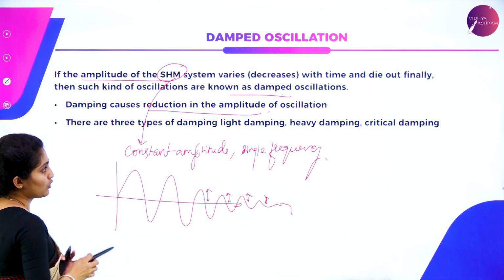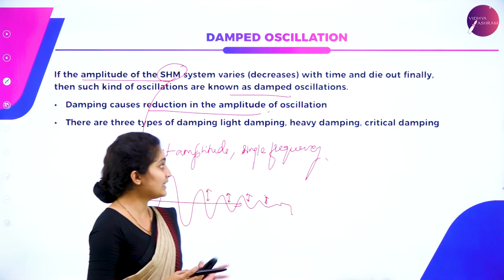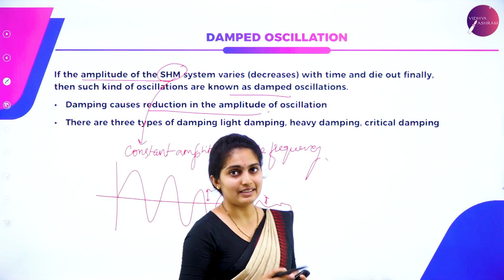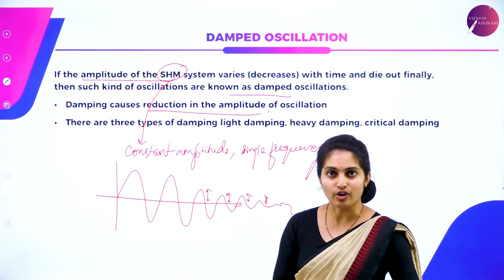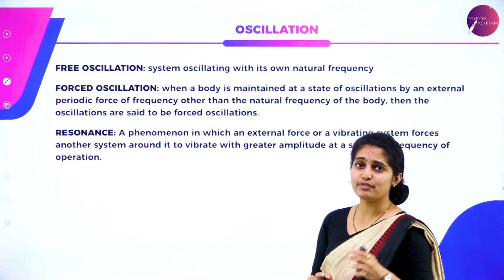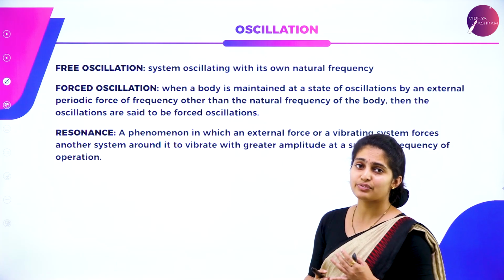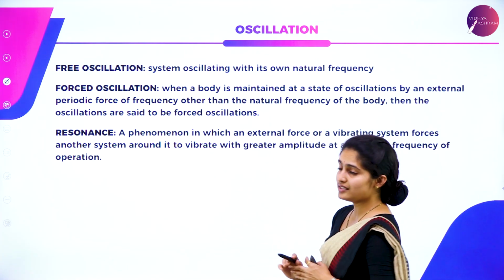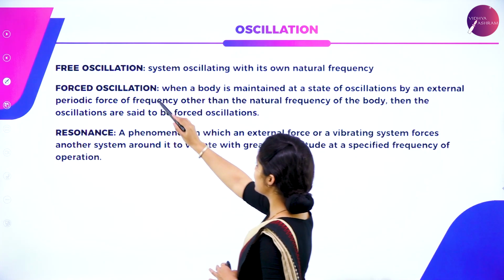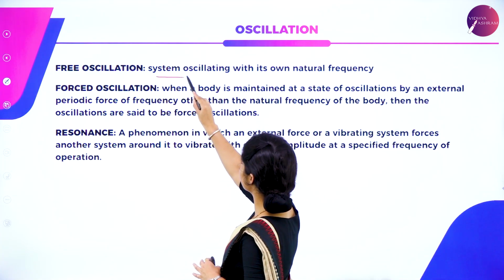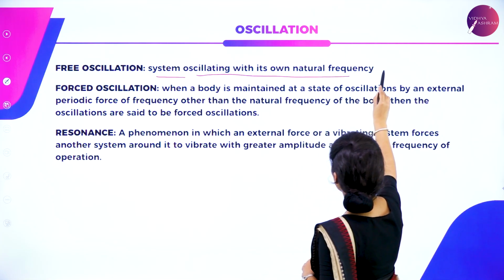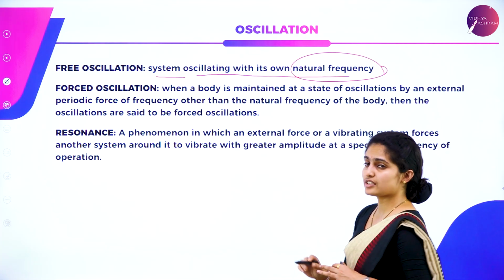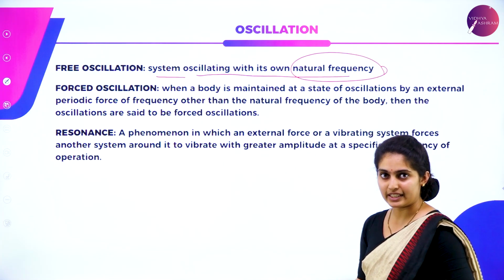There are 3 types of damping: light damping, heavy damping and critical damping. Next, we have types of oscillations: free oscillations, forced oscillations, as well as resonance. So what is meant by free oscillations? It is a system which is oscillating with its own natural frequency. That is called free oscillations.